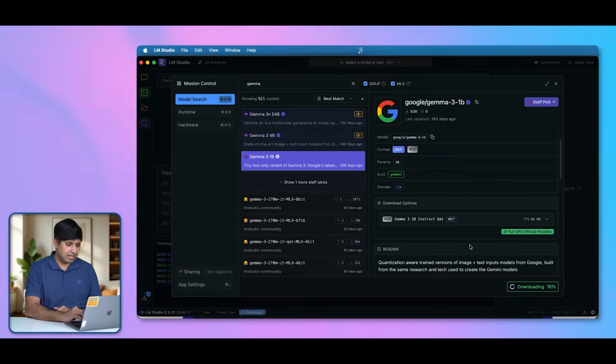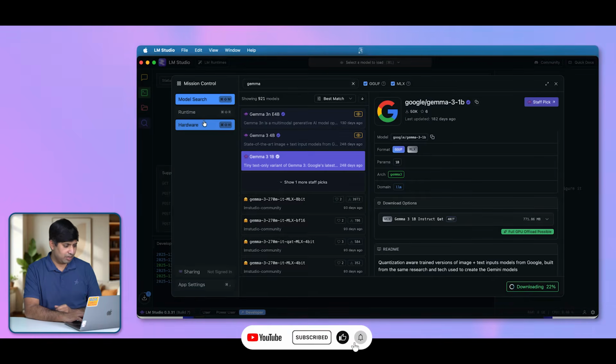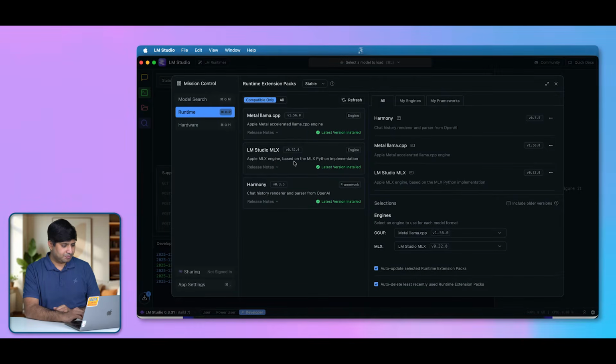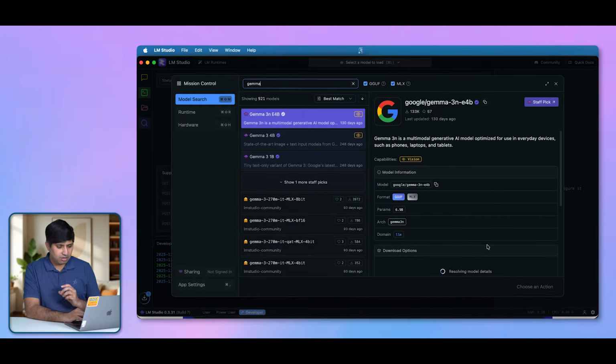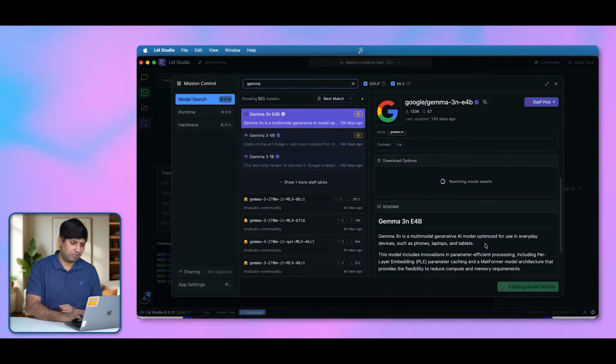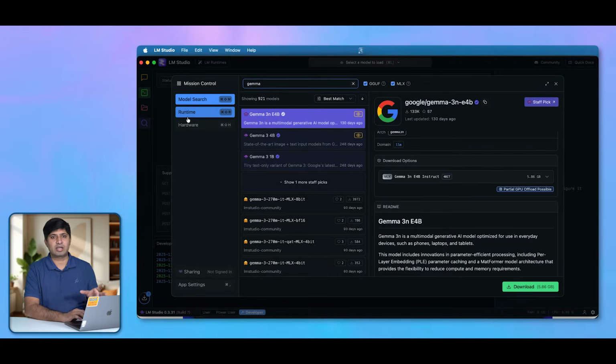Now while this is getting downloaded, I have to also show you one more thing. Let's come to the runtime. Many times your runtime is not going to get updated. So you will download a model, and the next step after downloading a model is to load that model. But when you want to load the model, you will run into an error. That error is either error number 6 or error number 8.